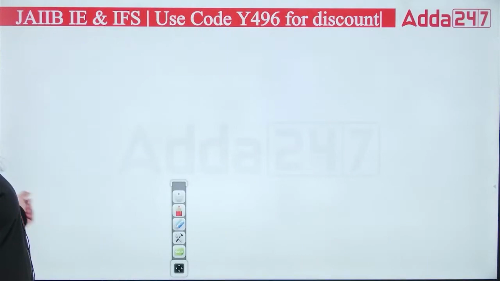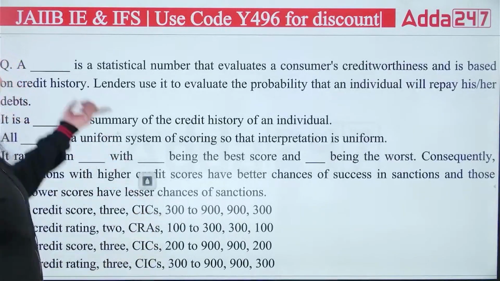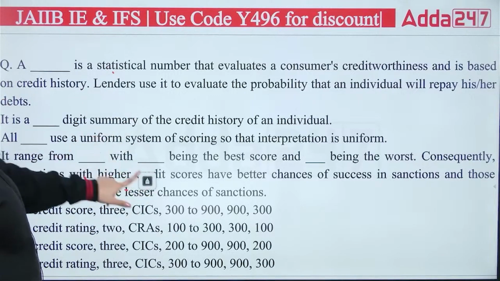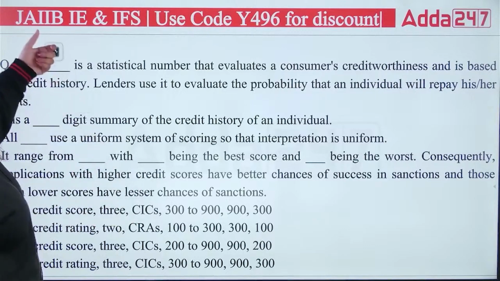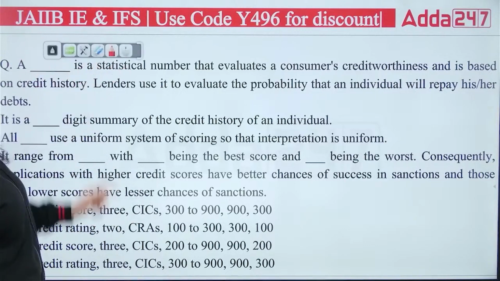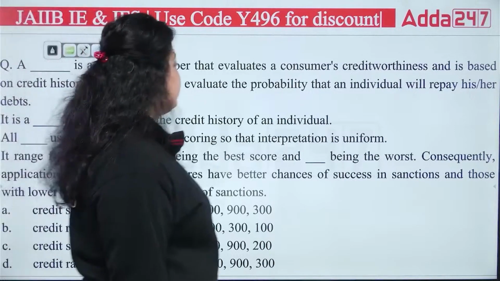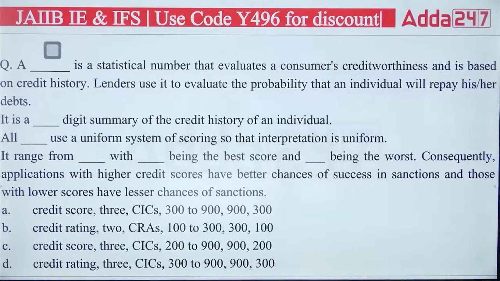Okay. Next question. Next we have this. The question is asking: a dash is a statistical number that evaluates a customer's creditworthiness and is based on credit history, and lenders use it to evaluate the probability that an individual will repay his or her debts or not.